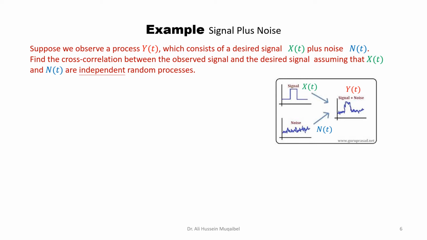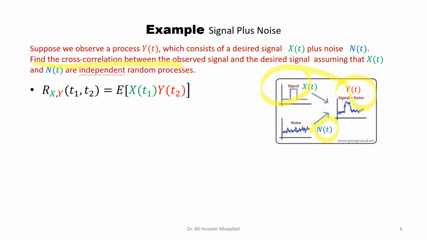So let's conclude with this example. Suppose we observe a process y of t, which consists of a desired signal, the green signal, plus noise, the blue signal here. Find the cross correlation between the observed signal and the desired signal, assuming that x of t and n of t are independent random variables. So find the cross correlation between the observed signal at the output and the desired signal, which is x.